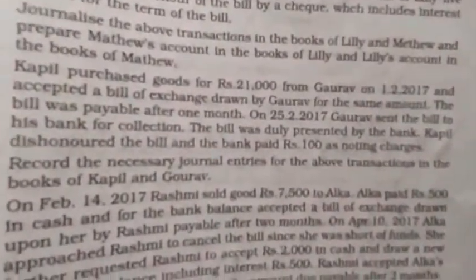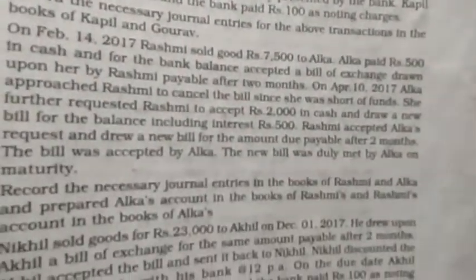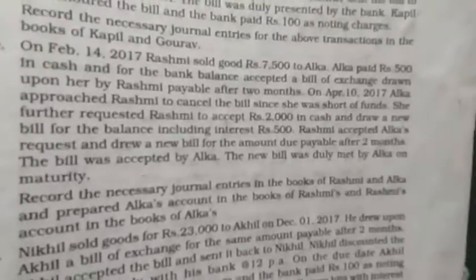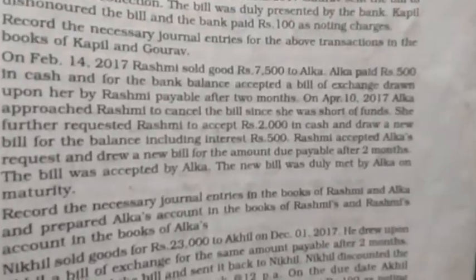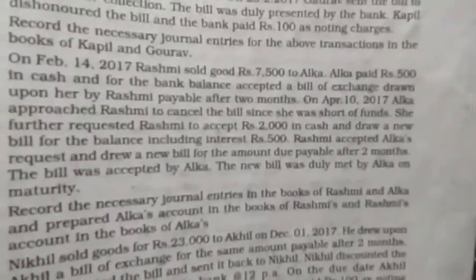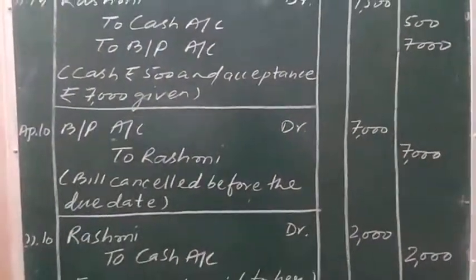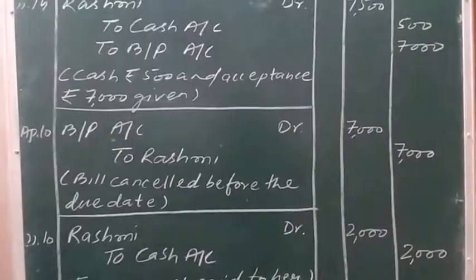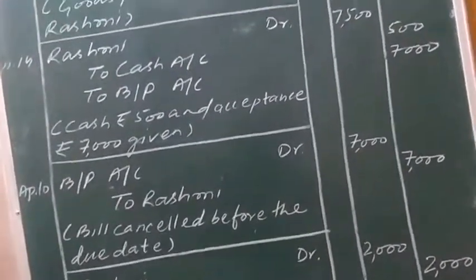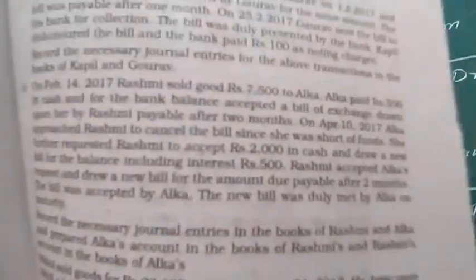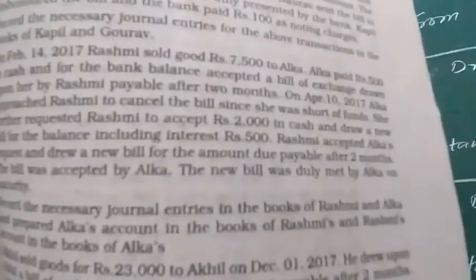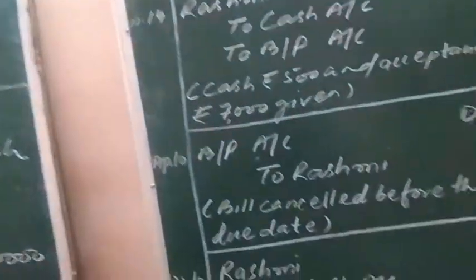Now for the reading: Rashmi's, and draw a new bill for the balance including interest of rupees 500. The balance of the bill is 5,000 rupees, and now Rashmi has to wait for 2 months of extra time, and for waiting 2 months extra, interest is being charged by Rashmi, that is 500 rupees.